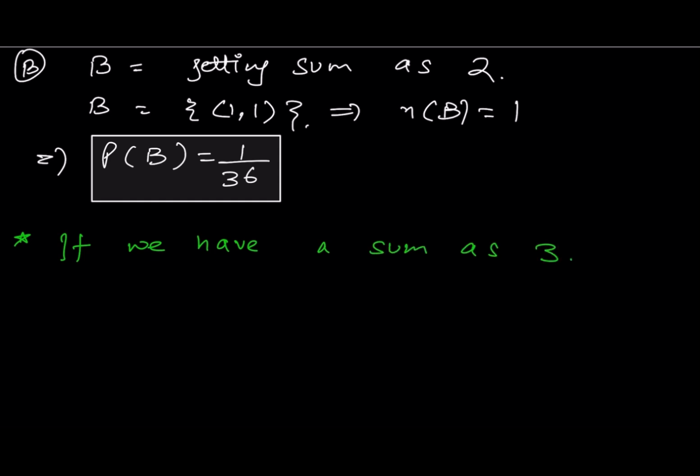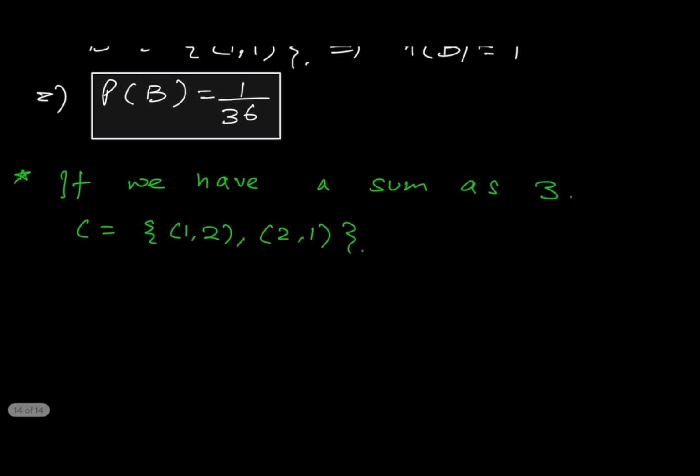In that case the outcomes would be 1 comma 2 or 2 comma 1, which means the first die has 1 and the second die has 2, or the first die has 2 and the second die has 1. So it is n of C, and n of C is 2. So in this case P of C is 2 by 36.